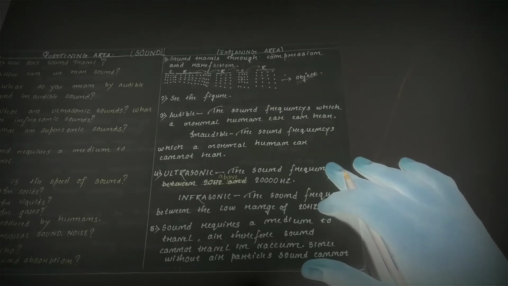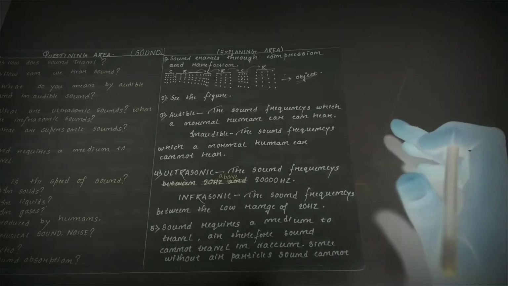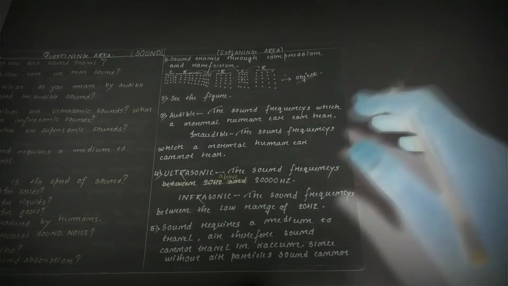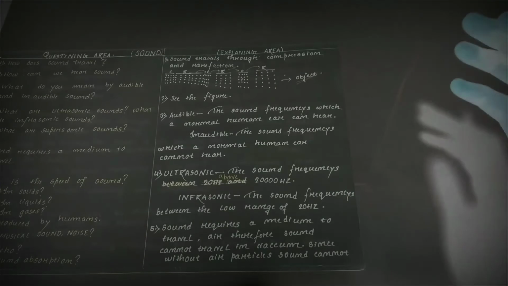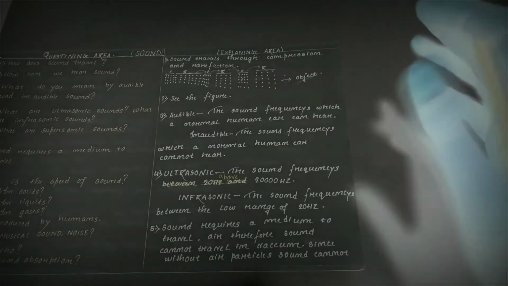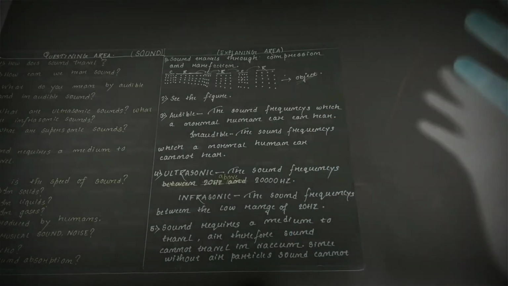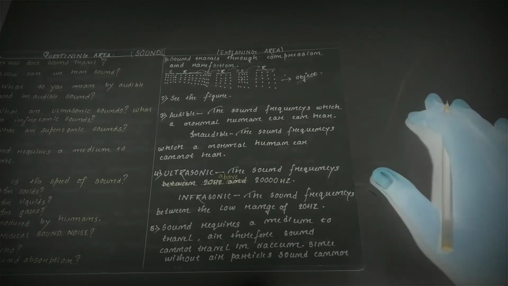Next one is infrasonic sounds. It is the sound frequencies in the low range below 20 Hz. It means when a sound frequency is below 20 Hz, or it is vibrating less than 20 times per second, we will call that infrasonic.